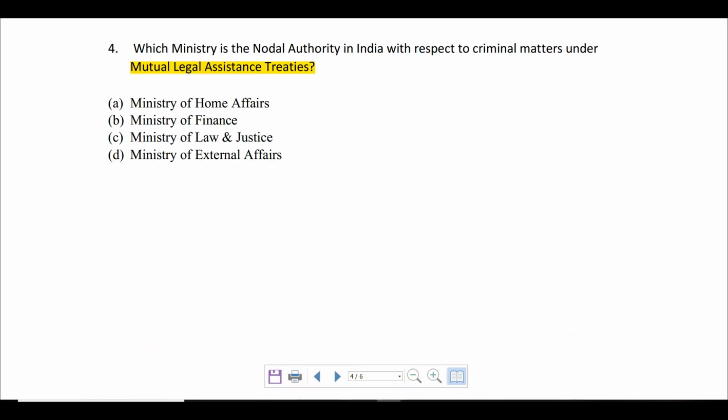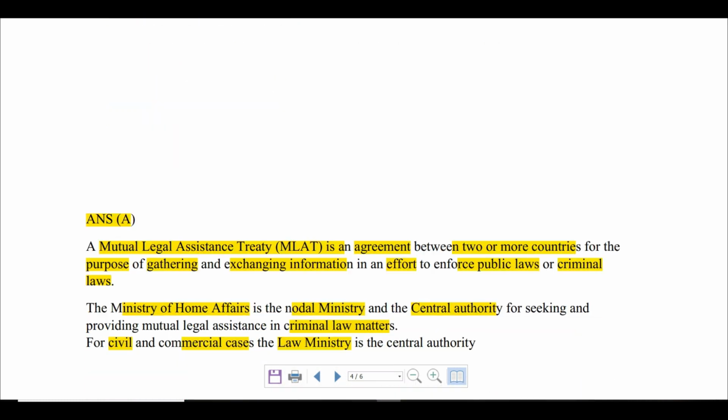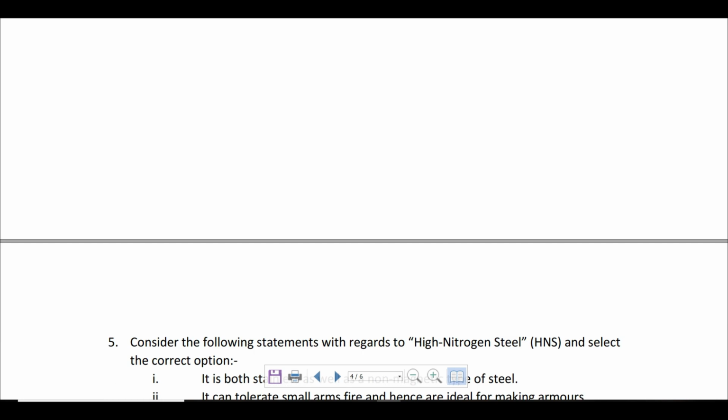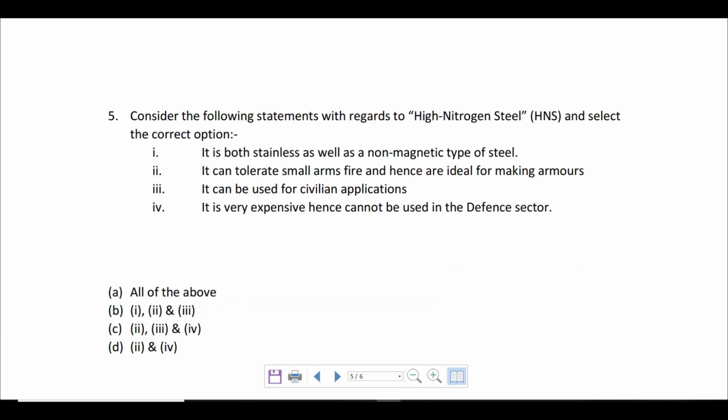This is question number 4. So please go through it. Now coming to question number 5, the last question for the day. This question is with regards to high nitrogen steel, and you have been given 4 statements with regards to high nitrogen steel, and you have to select the correct option.